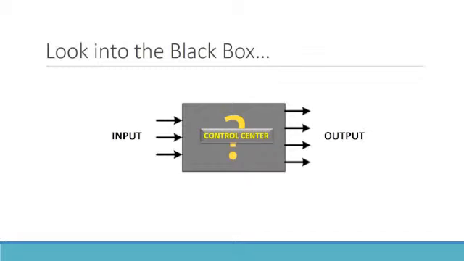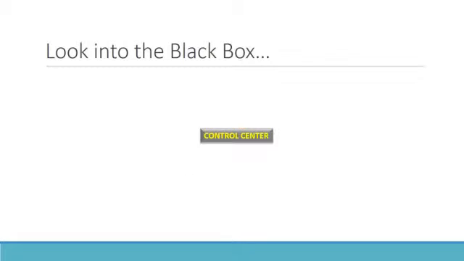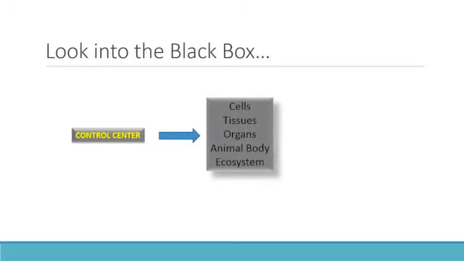So, breaking into the black box, we get the term control center. The control center is kind of like the brain that determines what to do when there is a change to the internal environment in a system, and takes action to optimize back to the normal set point. But for the purpose of our unit, the control center is the black box, a system in which homeostasis operates at all levels of hierarchy of living systems, such as the cells, tissues, organs, animal body, and even the ecosystem, contributing to a balance in life and nature. This is why a black box model is used to demonstrate homeostasis.